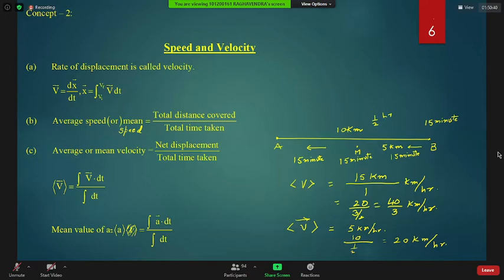Mean value or average value of any physical quantity A, this is the symbol beta. If you put any quantity in this bracket, it means mean value. The mean value of any physical quantity A is integration A dt by integration dt. For example, in the AC chapter, the mean value of electric current will be integration I dt by integration dt. Yes, this is a definite integral.